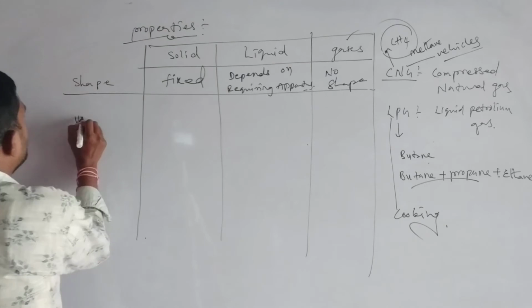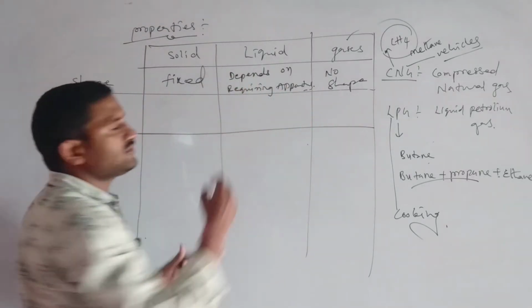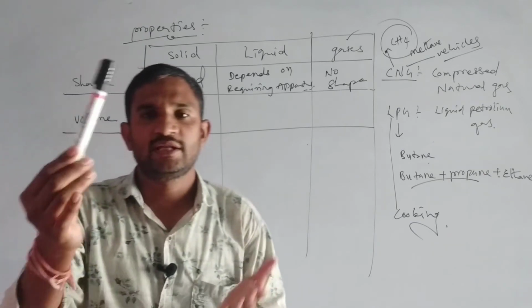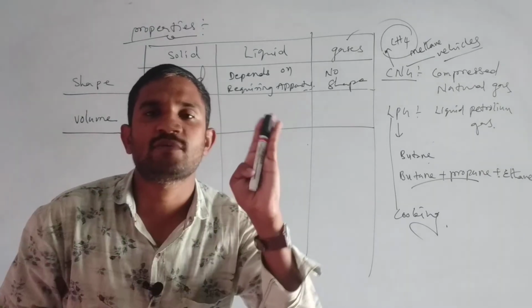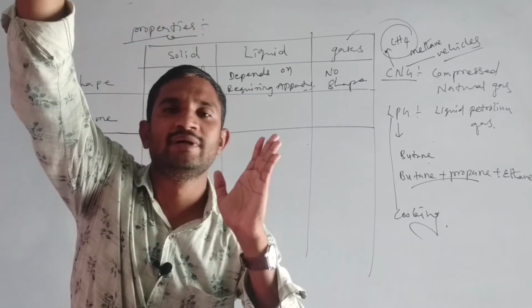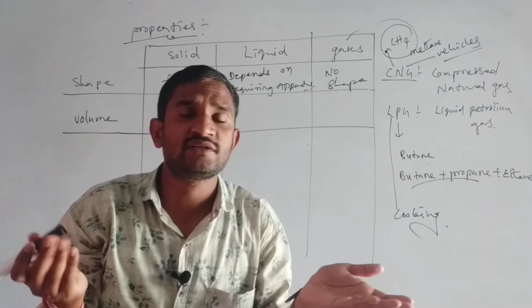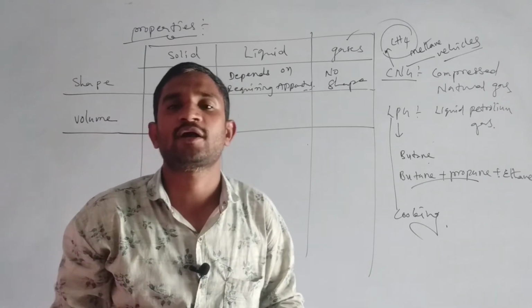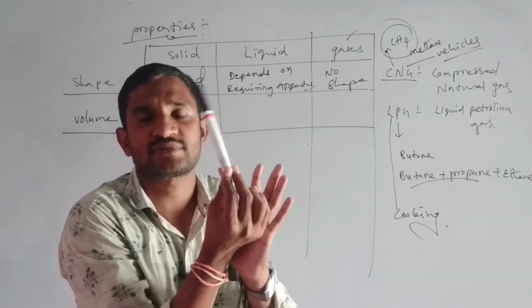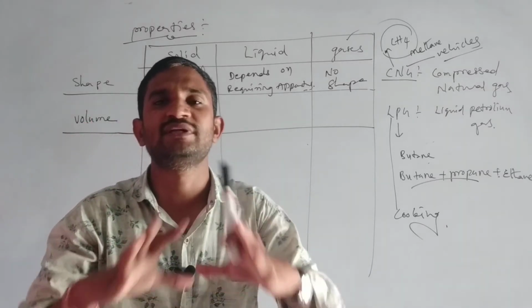Okay, volume. What is the volume of solid substances? Suppose in my hand it is occupying some space. If you keep it on the slab of the building, how much space will it occupy? Same or changed? Same space only. Wherever you keep solid substances, the space they occupy will be the same.